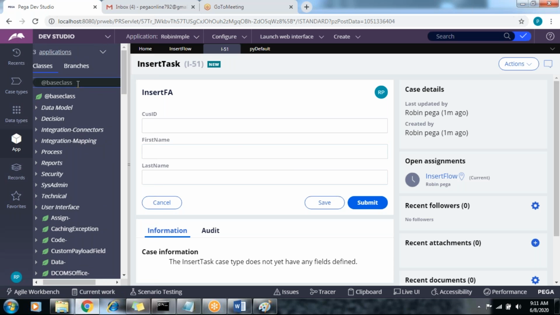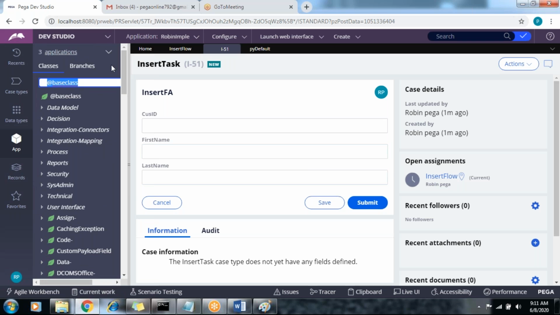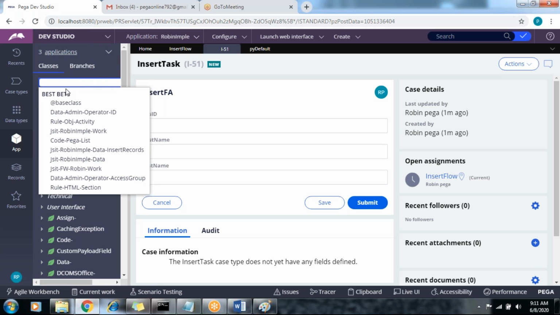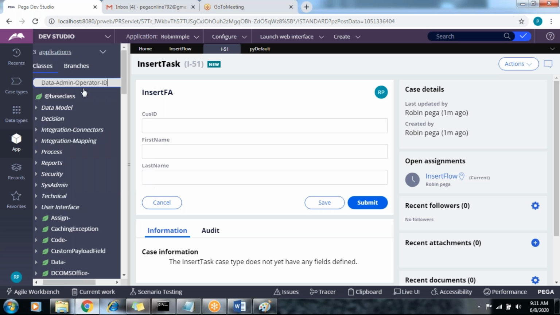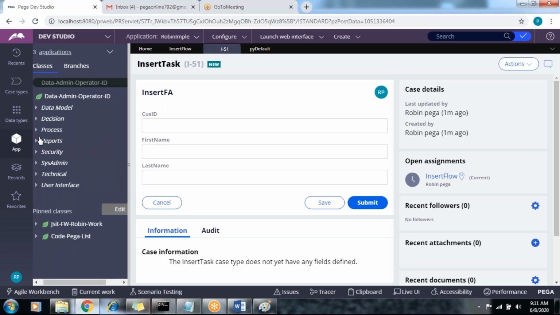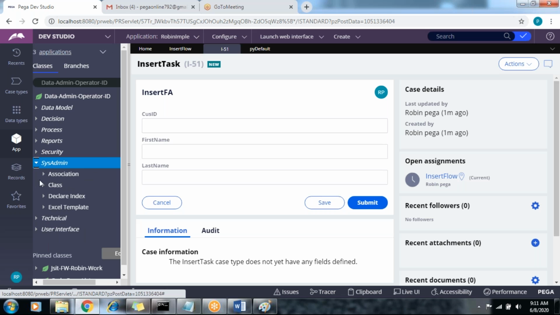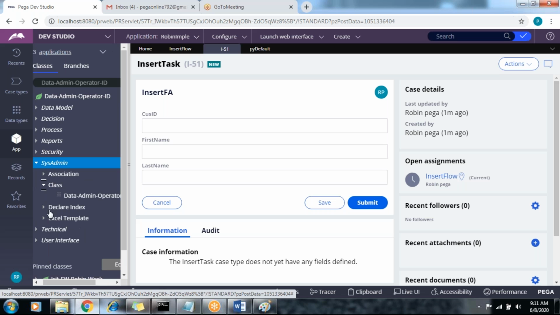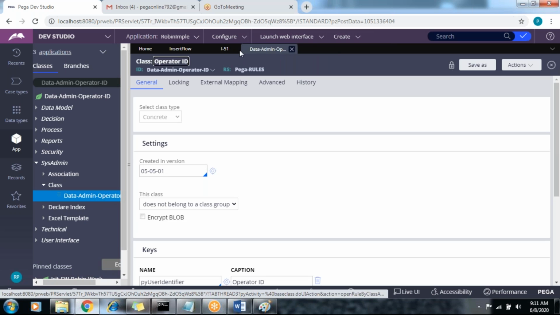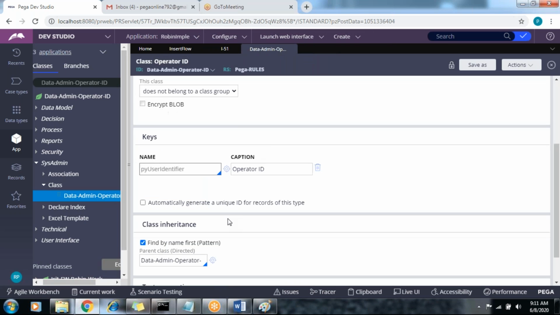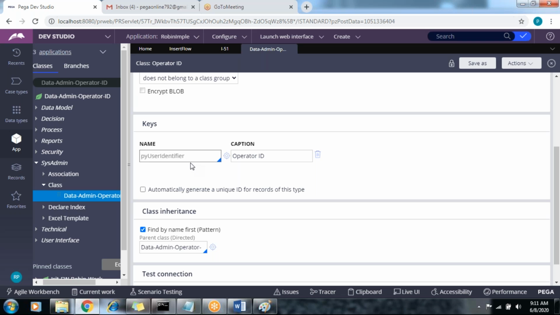So my question is here. If you open the Data-Admin-Operator-ID, what is the primary key of this table? If you open this class, the primary key is pyUserIdentifier. pyUserIdentifier is the primary key of the operator table.